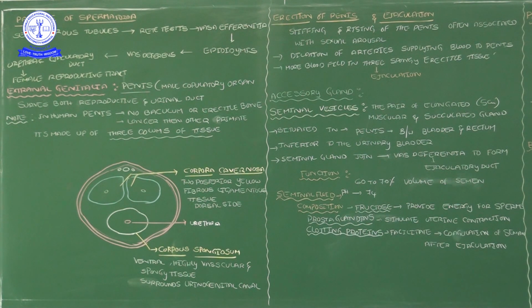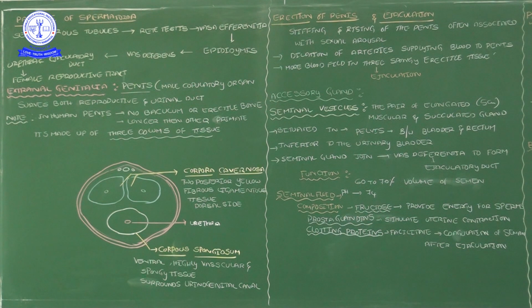Now we are learning the histology of the penis. In the histology of the penis, two types of spongy tissues are there: the corpora cavernosa on the dorsal side, and the corpus spongiosum, located on the ventral side. The corpus spongiosum contains the urethra. This urethra is the common passage for both reproductive function and urine excretion, so it is surrounded by the urinogenital canal.